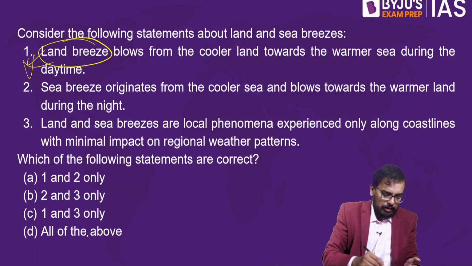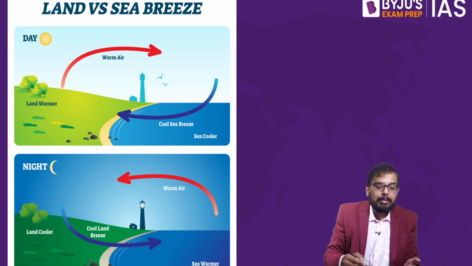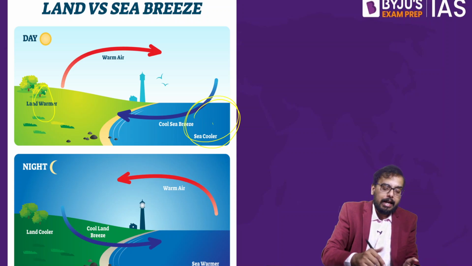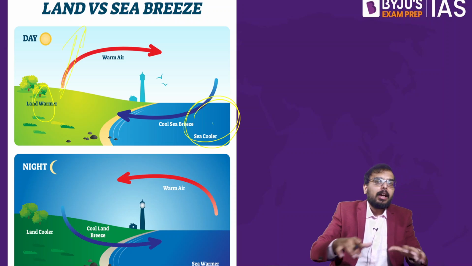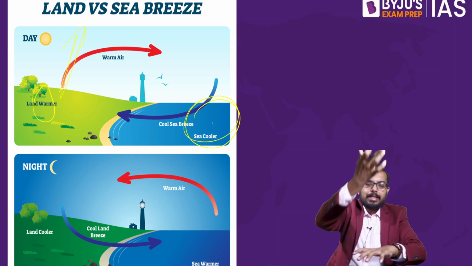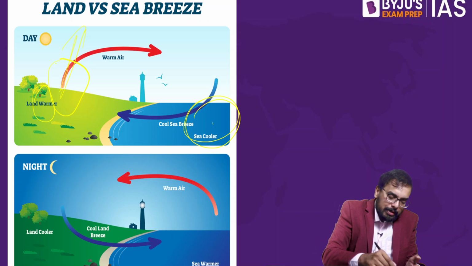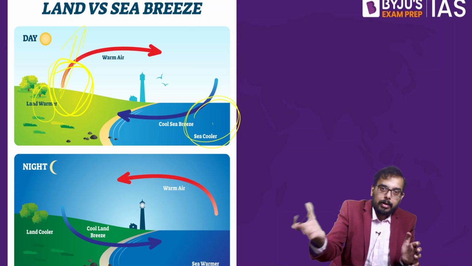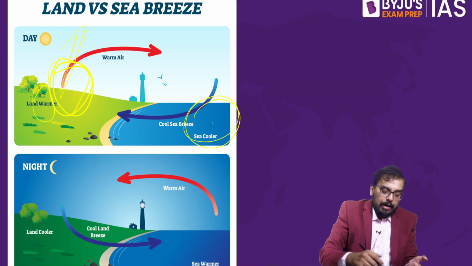So the statement is absolutely wrong. During daytime, the sea is cooler and the land is warmer. If the surface is hot, the air will rise up. If the air rises up, there will be a vacancy, a low pressure created because the air has ascended.